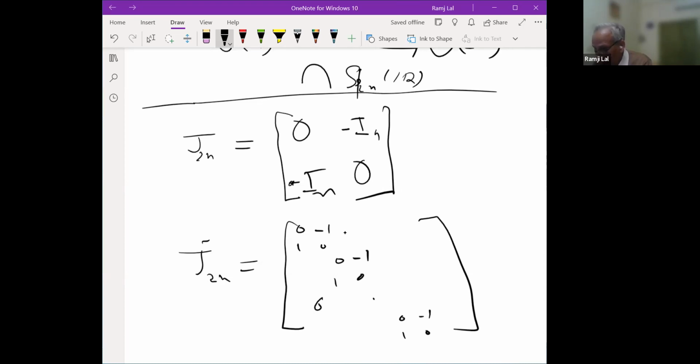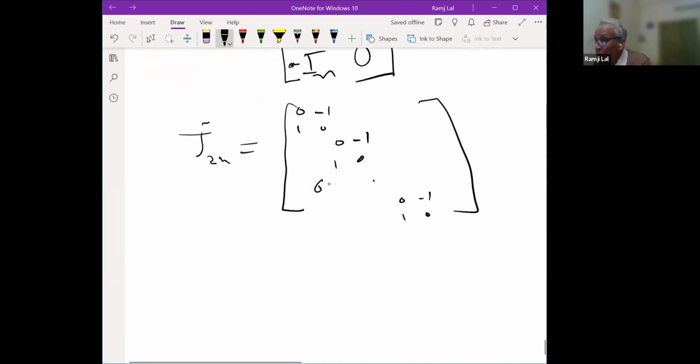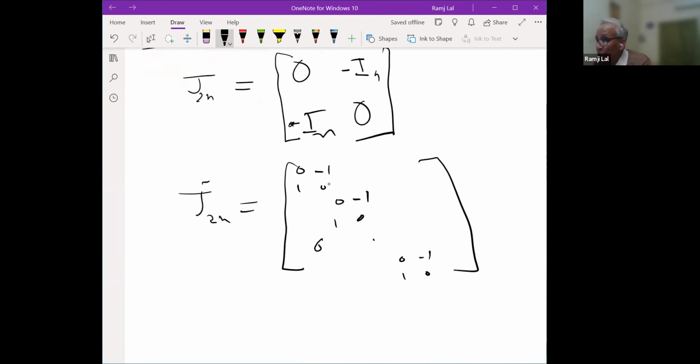And you see that these two matrices are non-singular skew symmetric matrices. So these two will determine a non-degenerate form. I'll come to this more explicitly next time. So what will be the group coming out of this matrix?